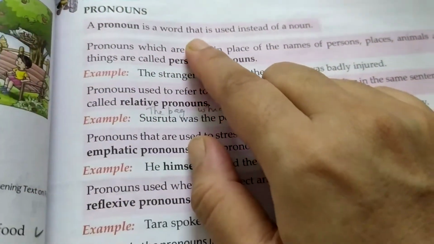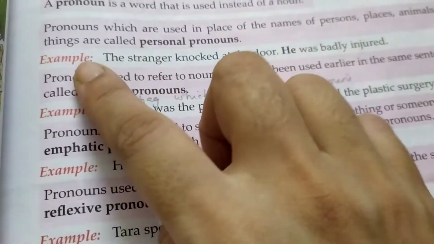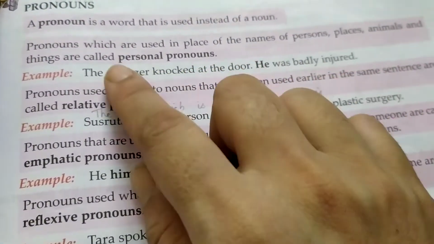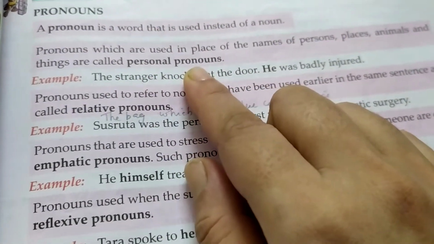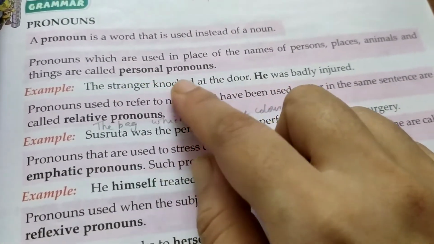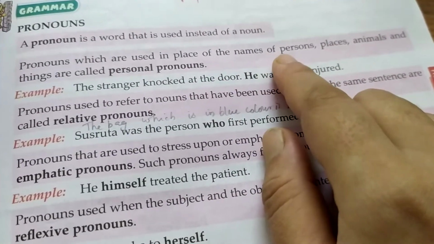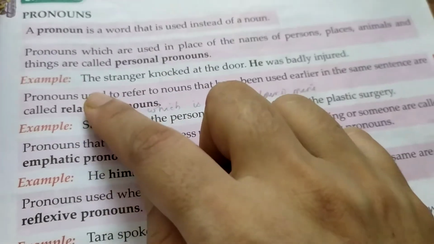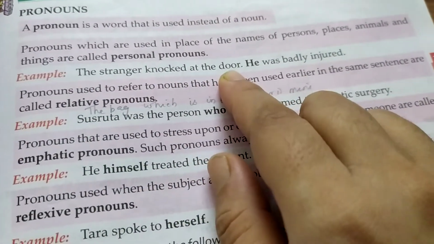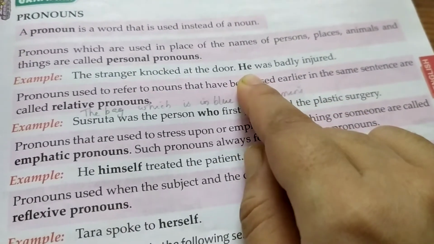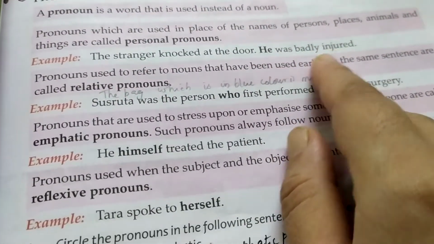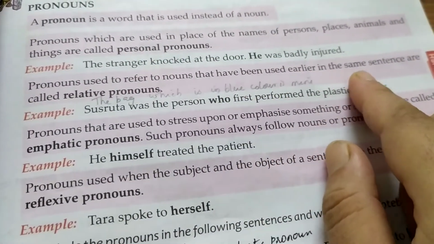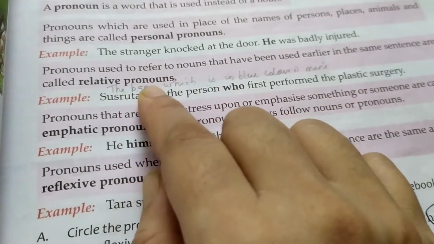Next is pronoun. A pronoun is a word that is used instead of a noun. Pronouns which are used in place of names of persons, places, animals and things are called personal pronouns. Example, the stranger knocked at the door. Here he is the personal pronoun. He was badly injured. Pronouns used to refer to nouns that have been used earlier in the same sentence are called relative pronouns.